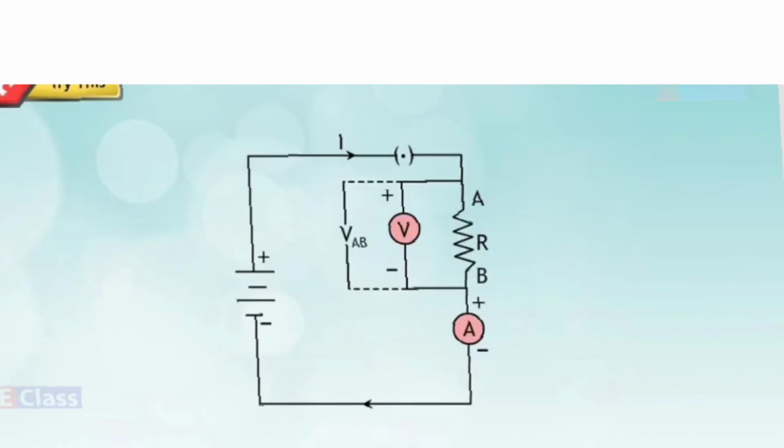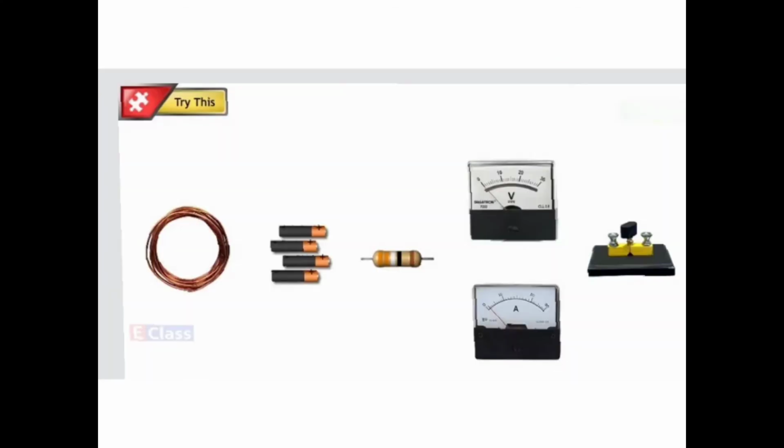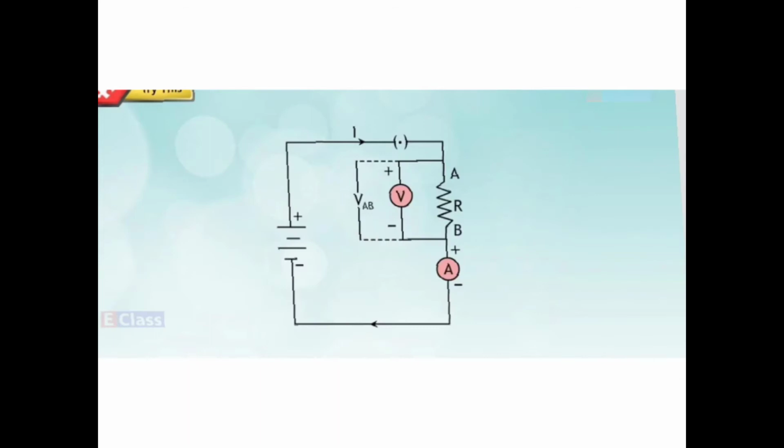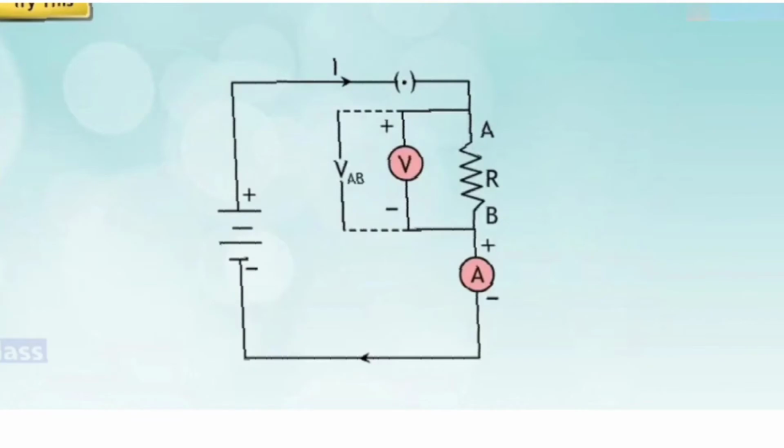Here we have the voltmeter to measure the potential difference. Here this is the resistance, and here we have the ammeter to measure the current. Now you are going to connect the gadgets according to the diagram. So this diagram is there in front of you.